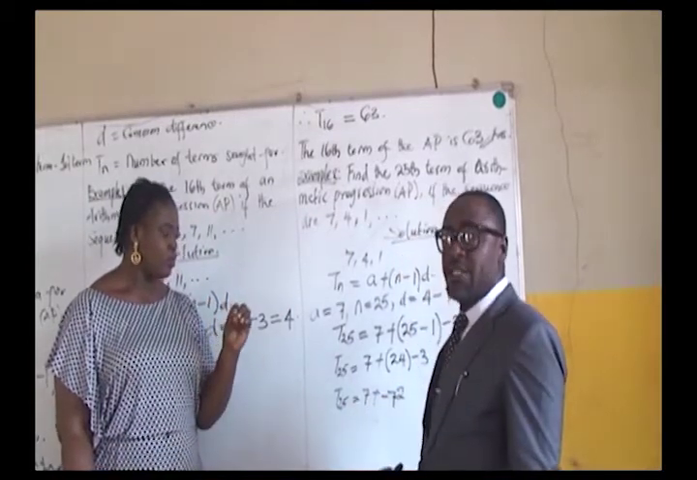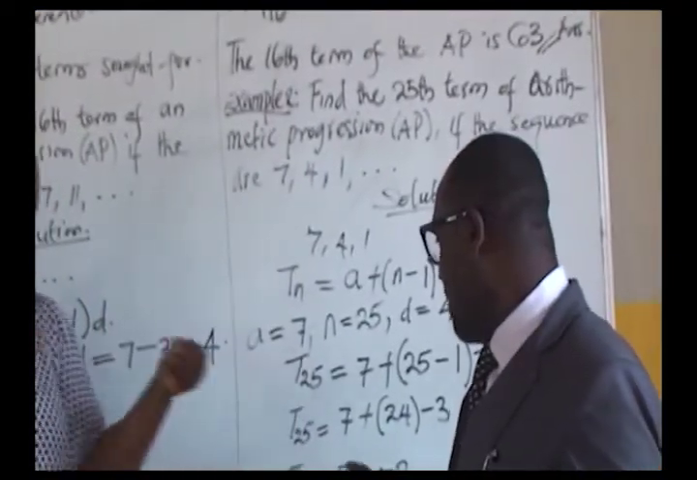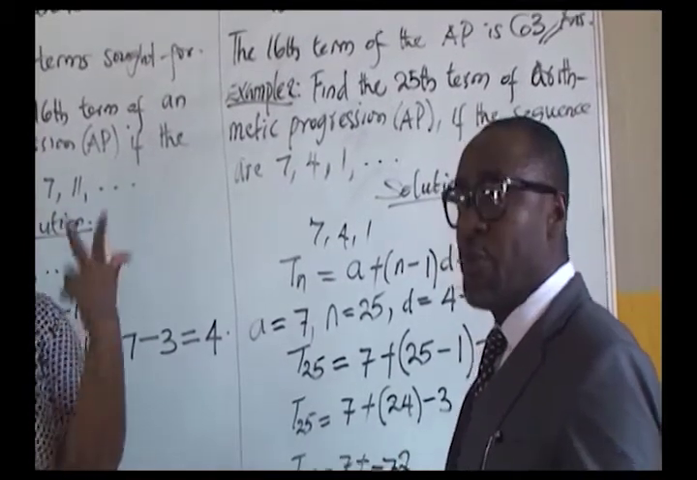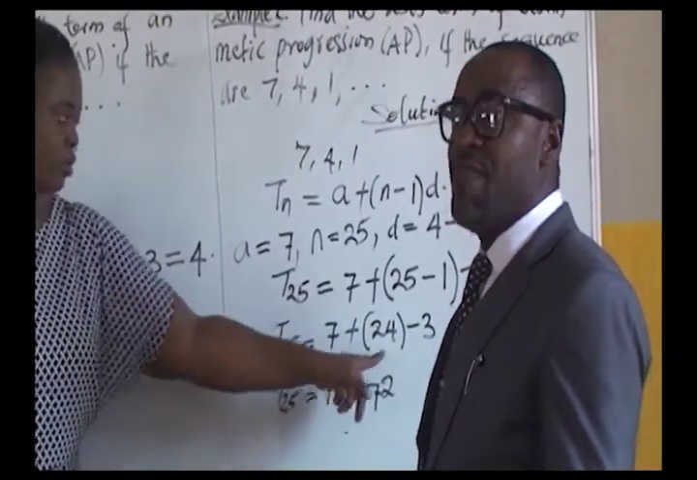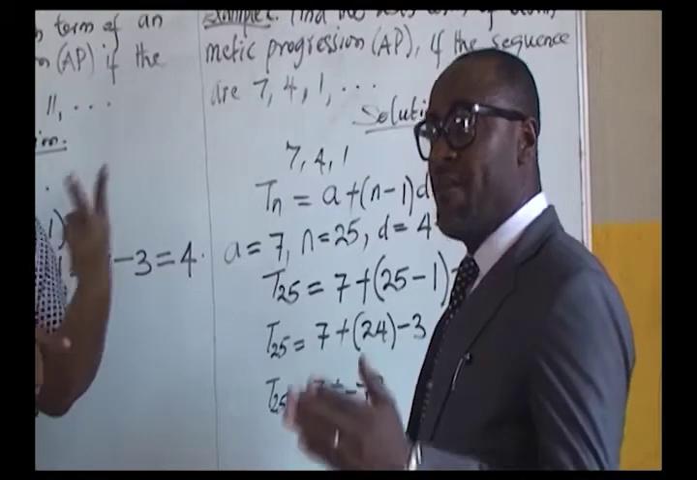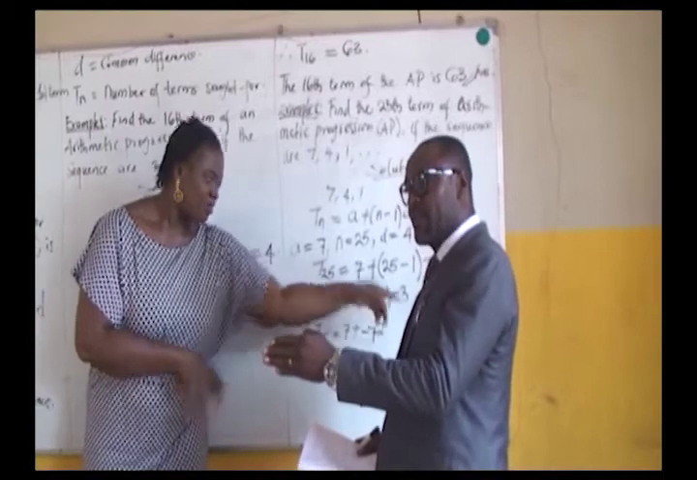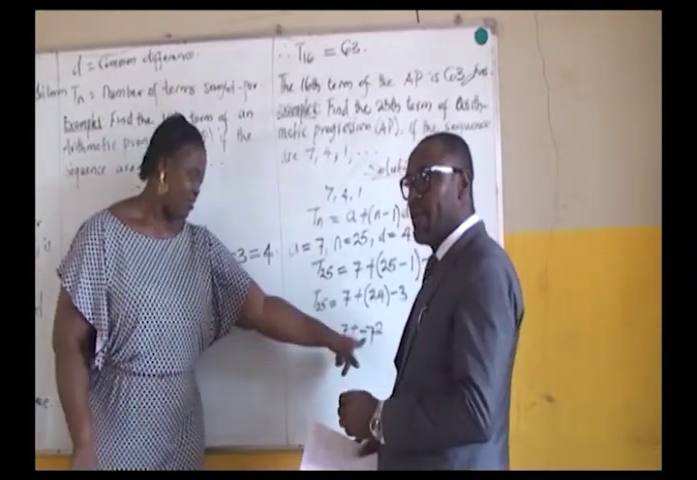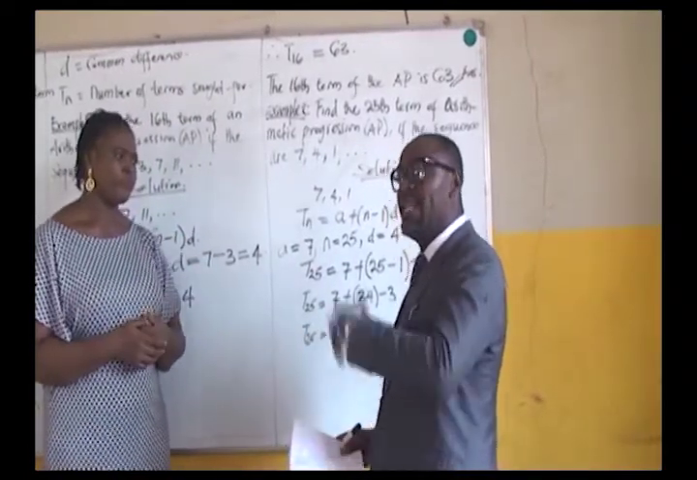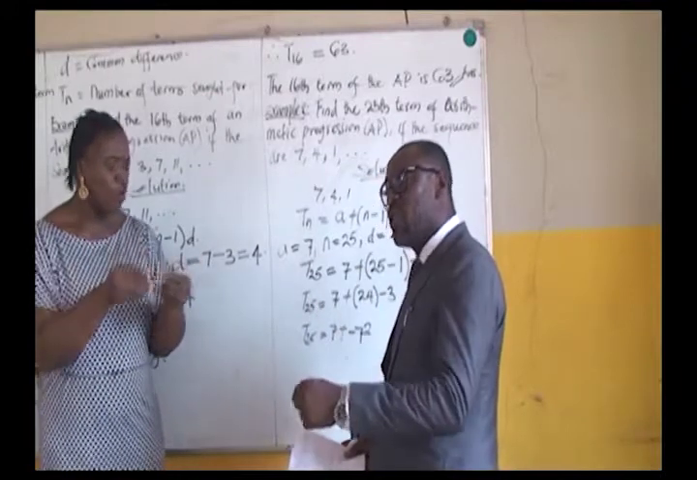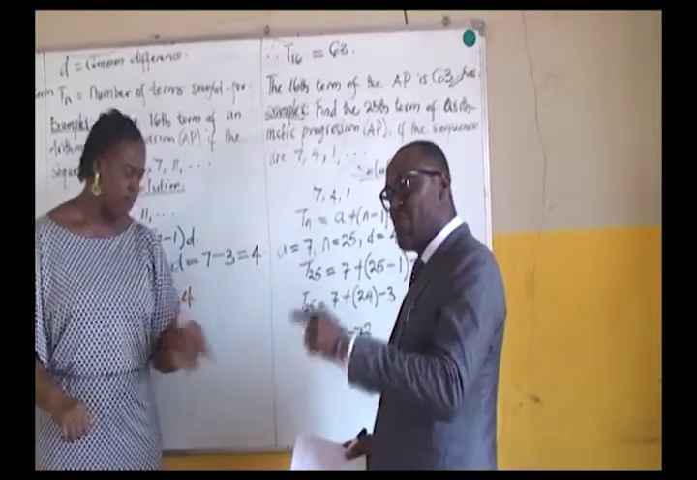Some students have challenges with the signs on the board. 7 plus minus 72. There are 4 basic operational keys in mathematics that every student should understand. Whenever we have plus times a plus, it will give us plus. Minus times plus will give us minus. In either way, plus times minus will still give us minus. But remember, minus times minus will give us plus.